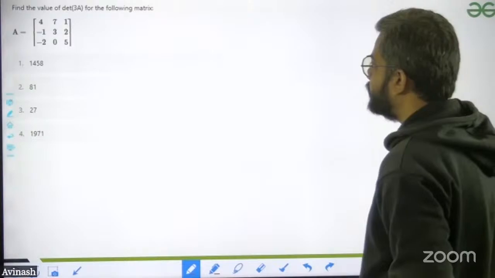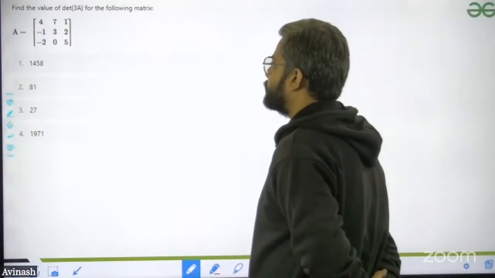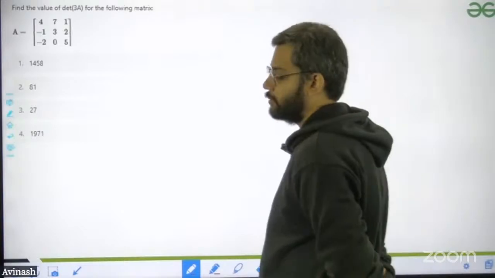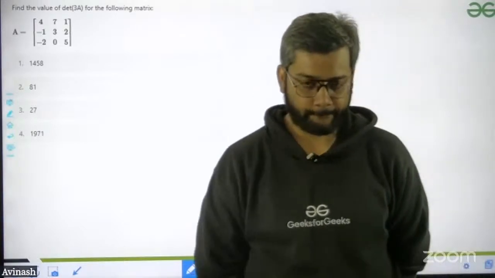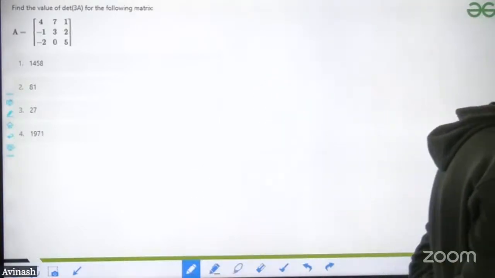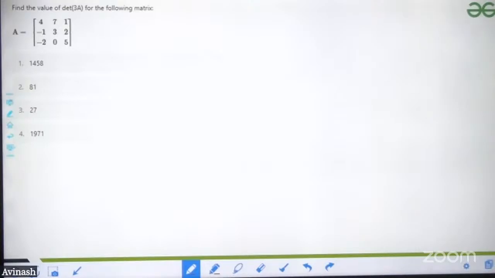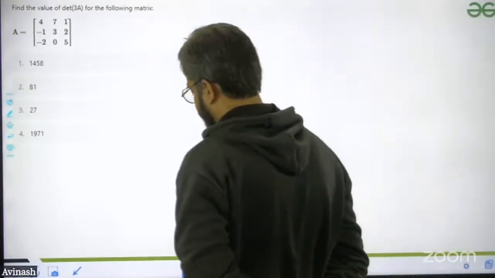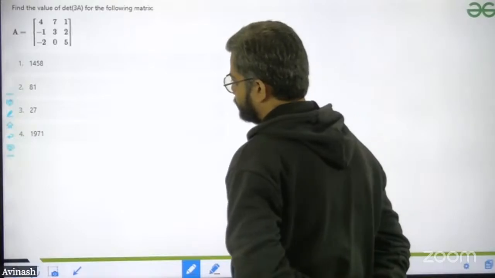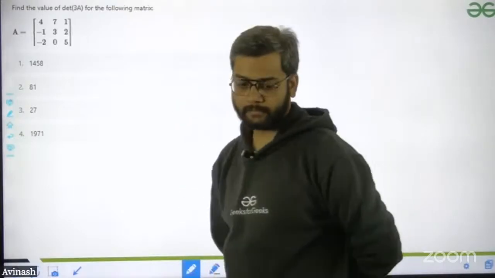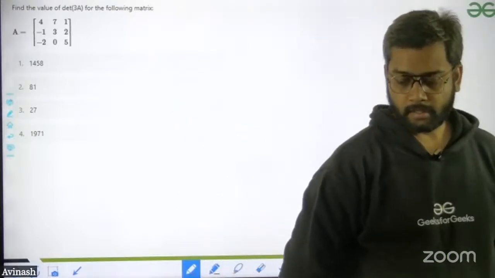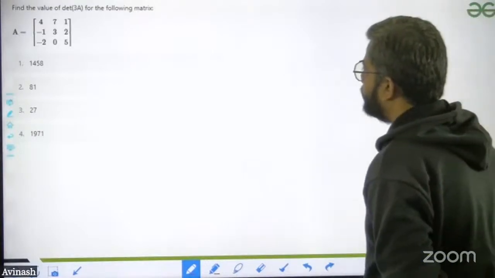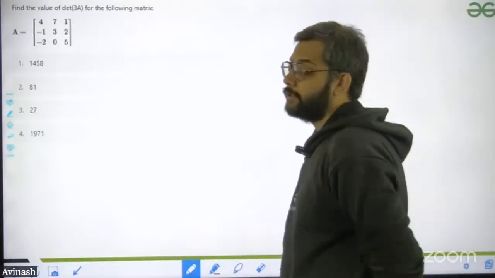Find the value of the determinant of 3A for the following matrix. A is equal to 4 7 1, minus 1 3 2, minus 2 0 5. Find the answer for this. Solve the question, find the answer. Find the value of the determinant of 3A. Okay, I have just mentioned.